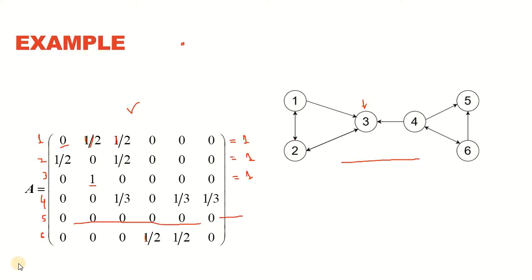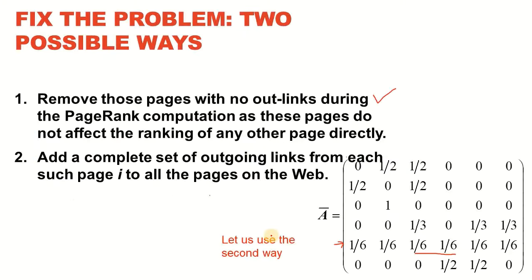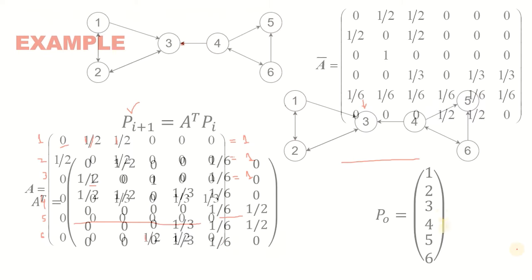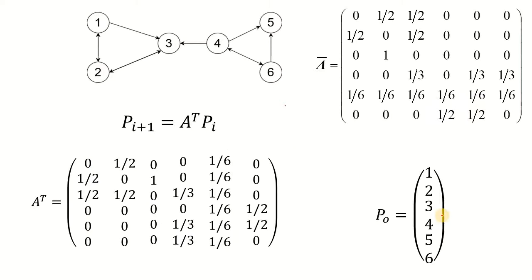Welcome again. This lecture is of particular importance because in this lecture, we are going to solve the PageRank algorithm for the sample network we have over here. Just to give you a quick recap, in the last lecture, we generated this matrix A from this network, and we resolved the issue of having a complete row of zeros. For that, we replaced the whole row with 1 by 6. So let's continue with how it's going to be solved.